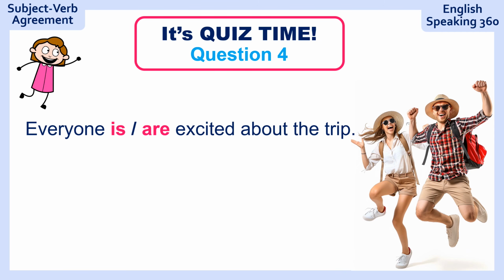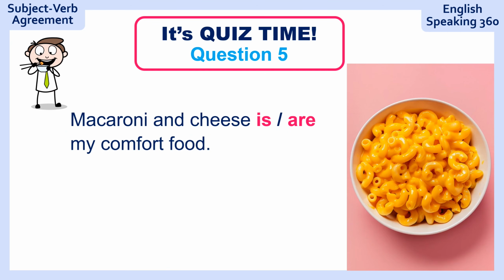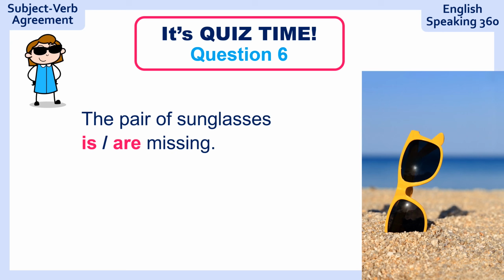Question 4. Everyone excited about the trip. Everyone is excited about the trip. Rule number 8. Question 5. Macaroni and cheese, my comfort food. Ready? Macaroni and cheese is my comfort food because it's one single entity. Mac and cheese is one dish.